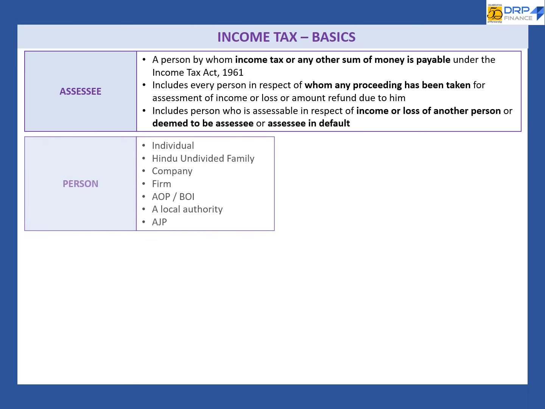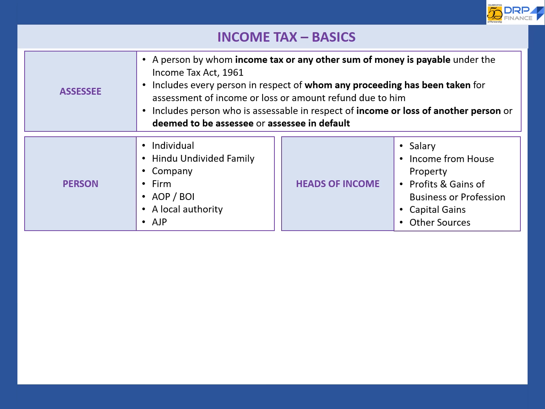So who are the person under Income Tax Act? It includes individual, Hindu undivided family, company, firm, association of person or body of individual, local authority, and artificial judicial person. What are the heads of income under which income is assessed? There are primarily 5 heads: salary, income from house property, profits and gains of business or profession, capital gain, and other sources.